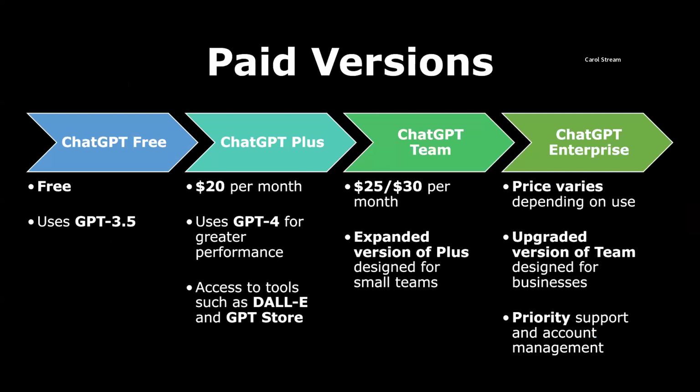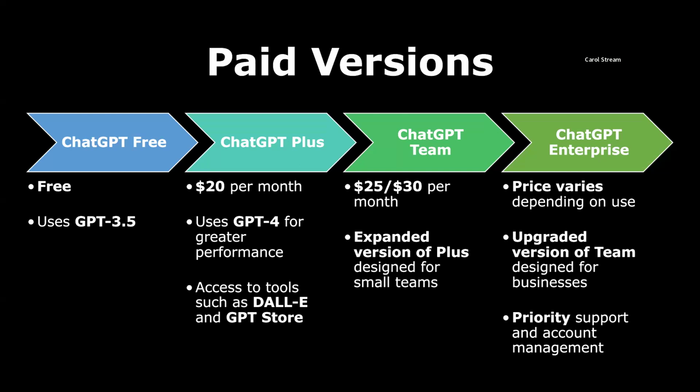There are 4 primary versions of ChatGPT: ChatGPT Free, ChatGPT Plus, ChatGPT Team, and ChatGPT Enterprise. As the most basic version of the tool, ChatGPT Free uses GPT 3.5 and is free to the public, while ChatGPT Plus, ChatGPT Team, and ChatGPT Enterprise use the newer version GPT-4 and require a paid subscription to use.